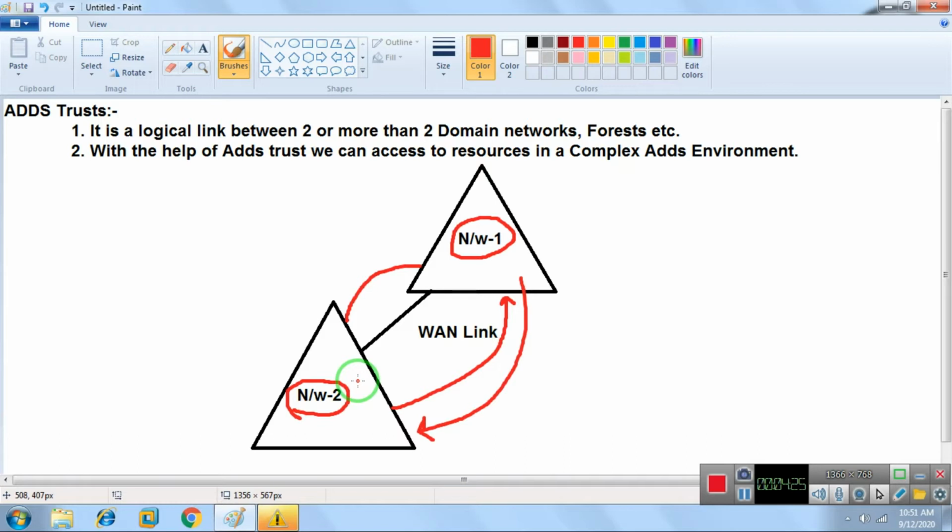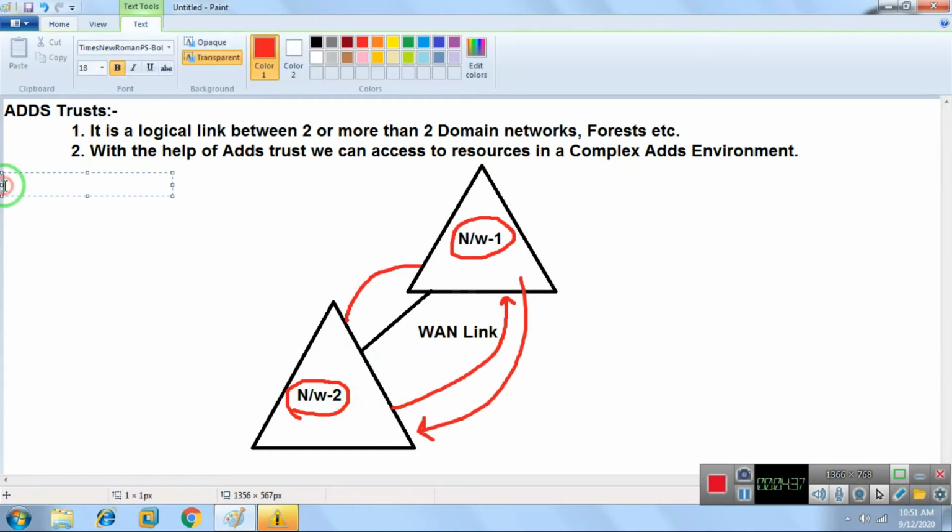Next, once we start learning trust relationships, where can we use them? We can use trust relationships in a multi-domain AD environment.